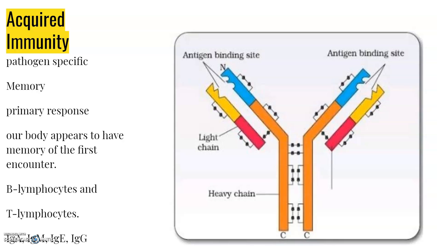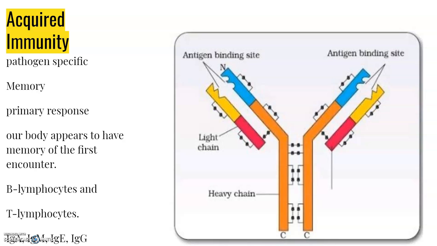Each antibody molecule has 4 peptide chains. You can see here in the diagram, 2 small which are called light chains and 2 longer which are called heavy chains. Hence an antibody is represented as H2L2. Different types of antibodies are produced in our body. These can be IgA, IgM, IgE and IgG.